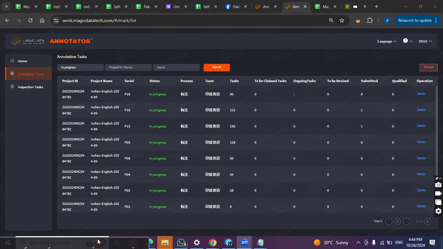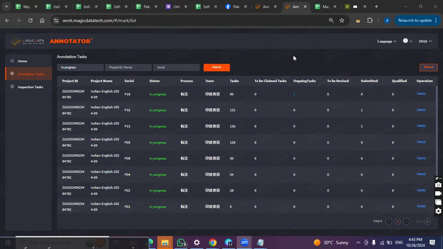Okay, so these are different packets, serial numbers, P18, P16, P13, right? Currently the packet we have the data in is P18. If you want to park data for yourself from the pool, you will see a go annotate option here. But since there is no data in the to be claimed, because the task is already parked, you are seeing it in the ongoing task.